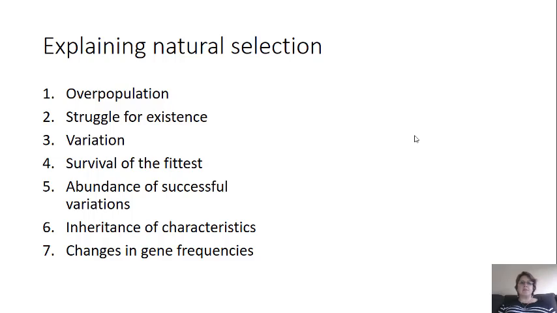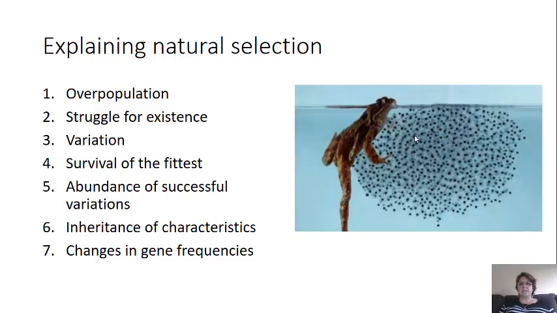All right, so we have different ways to explain natural selection. The first is overpopulation. So species tend to produce more offspring than the environment can support. So that is going to also lead to natural selection. If you have more organisms than the area can support, then not all of them will live. There will not be enough resources. So here's an example of overpopulation. Not all of these frog eggs will survive, and so what will determine whether they survive or not? Is it going to be due to the genes or some other factors as well?